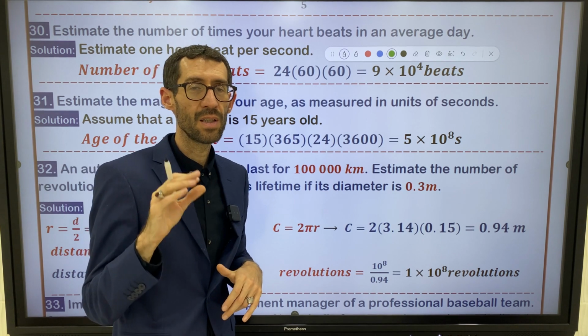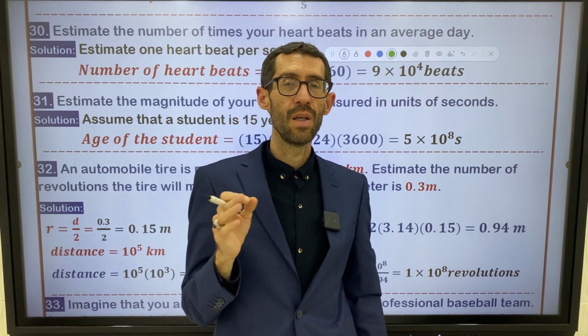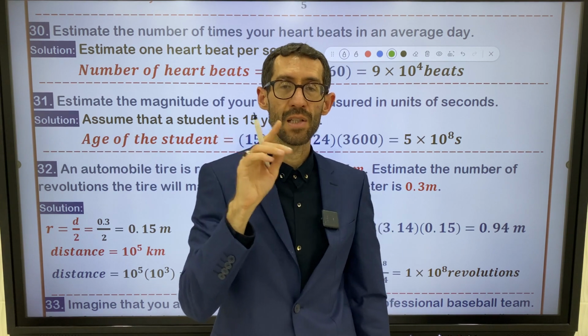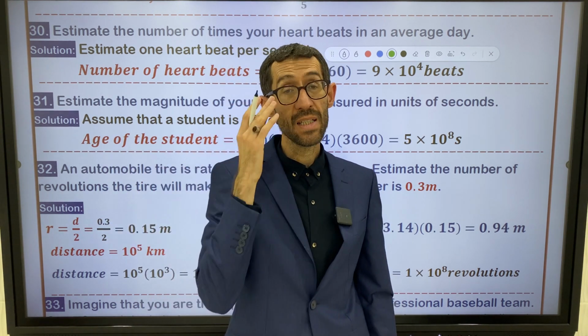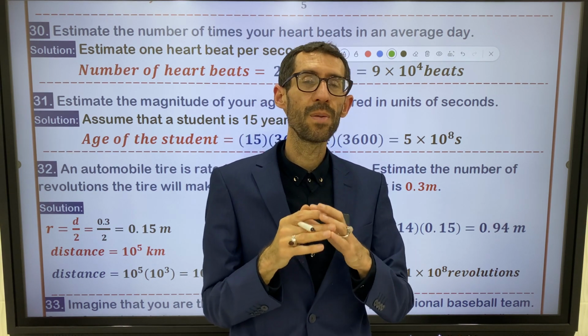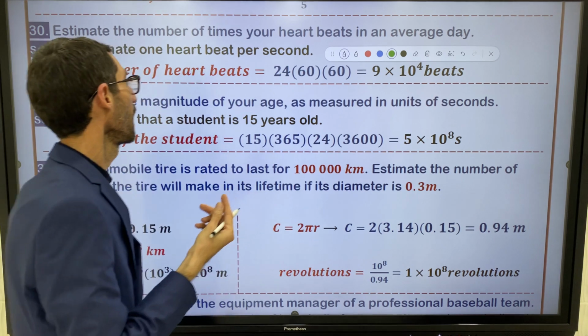How does the second hand of a clock move? In each second, it moves a certain distance. So this is the number of heartbeats. In each second, we have one heartbeat.